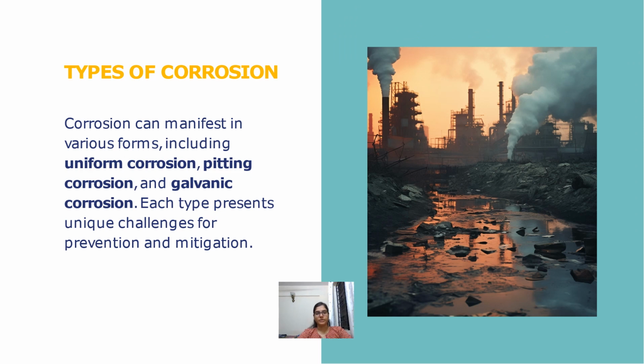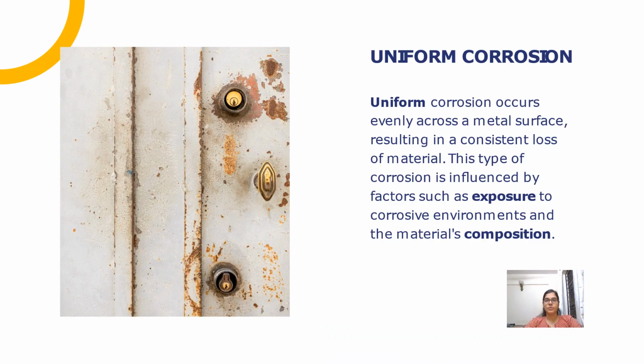Types of corrosion. Corrosion can manifest in various forms, including uniform corrosion, pitting corrosion, and galvanic corrosion. Each type presents unique challenges for prevention and mitigation. Uniform corrosion. Uniform corrosion occurs evenly across a metal surface, resulting in a consistent loss of material. This type of corrosion is influenced by factors such as exposure to corrosive environments and the material's composition.